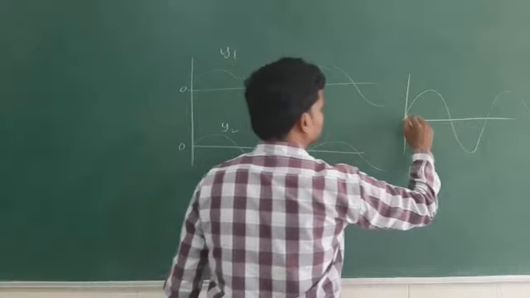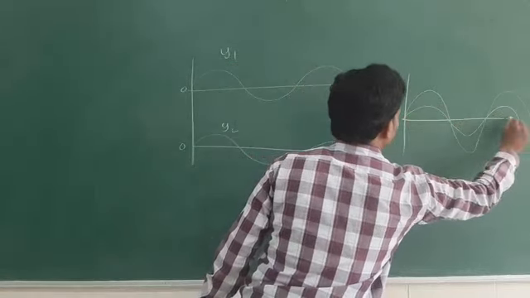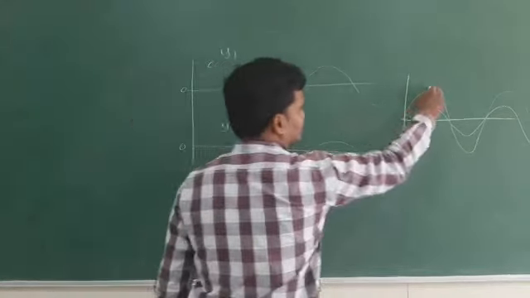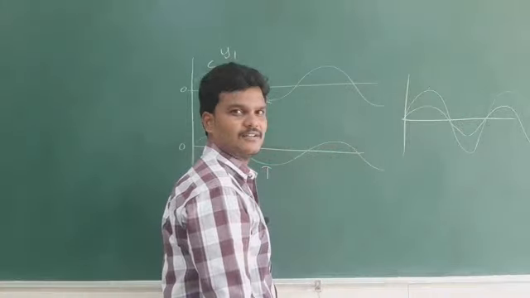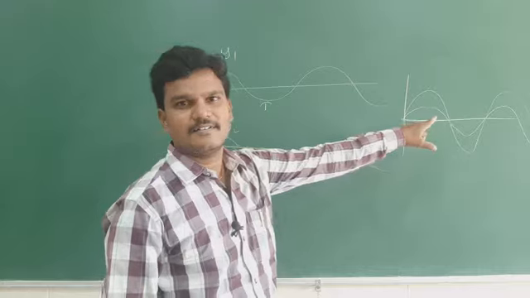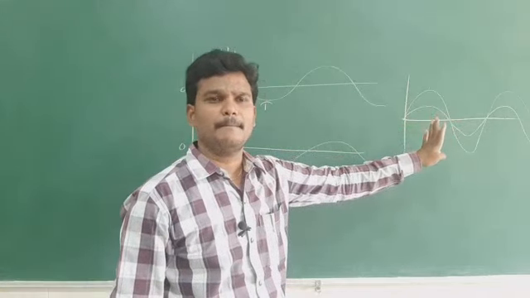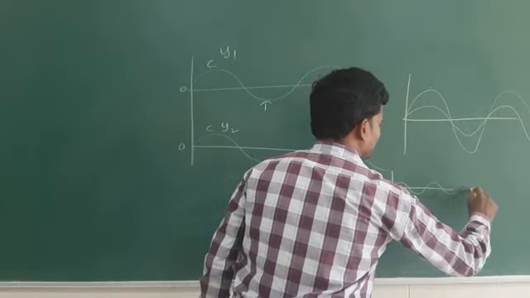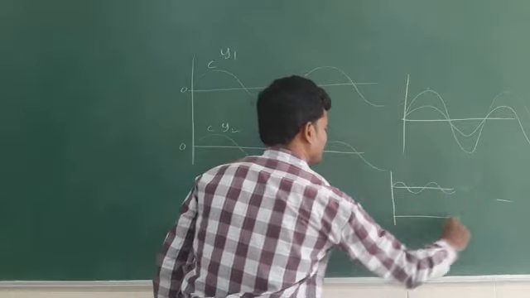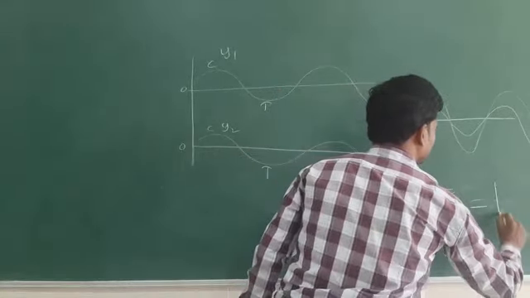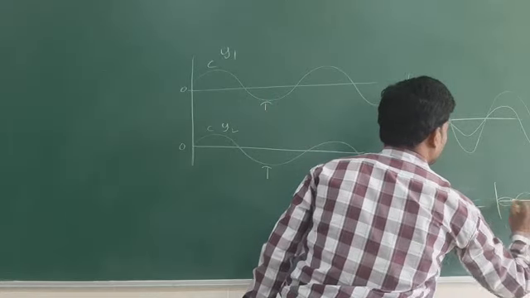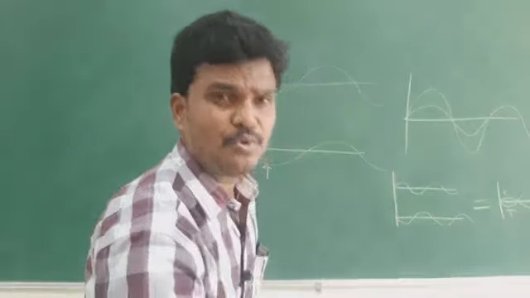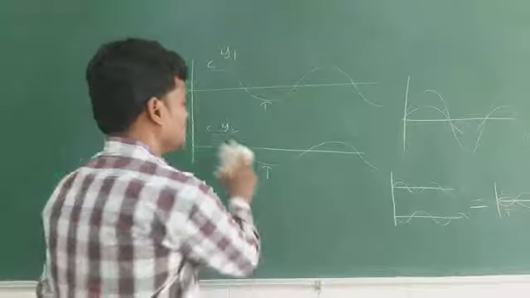If I combine these two, I think you know the name. This is a crest. What is this? If crest and trough overlap with each other, is the displacement maximum or minimum? Maximum. If the crest of one wave and one more wave overlap, I think you know these things from the waves chapter from first PUC.